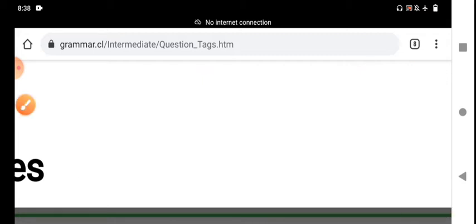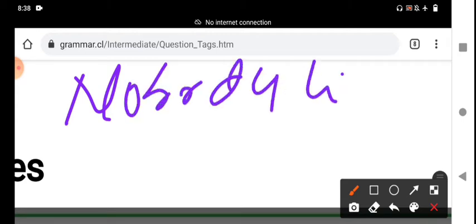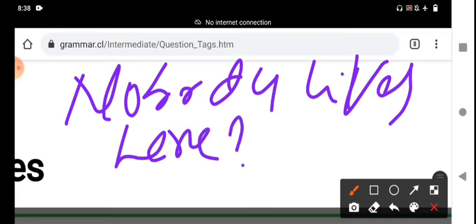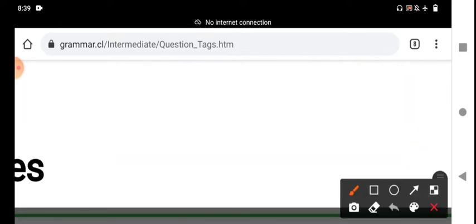Nobody lives here. For example, nobody lives here. There is not any person here. It implies the negative statement. We write the positive tag. What is the tag? Lives indicates present tense. "Do they?" It is the right question tag, my dear students.